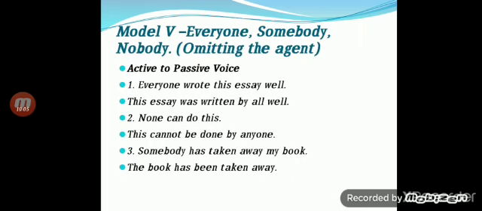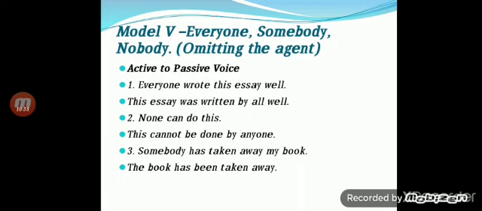Model 5. Everyone, somebody, nobody. So we have to omit the agent. Active into passive voice. Everyone wrote this essay well. This essay was written by all. Here, everyone changes into all. So we don't use "by everyone." Instead of that, we can simply use "all."